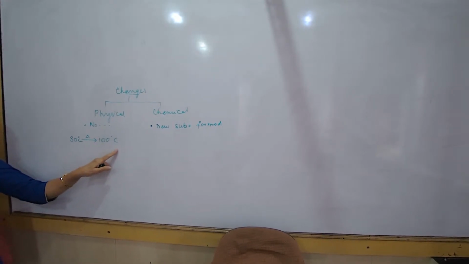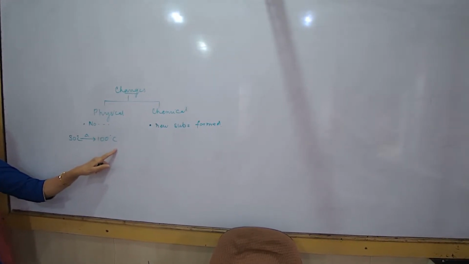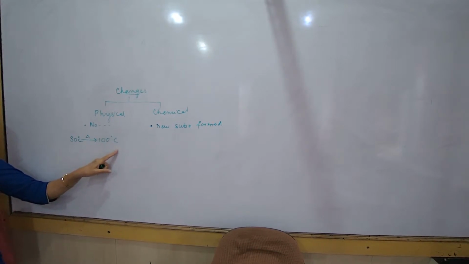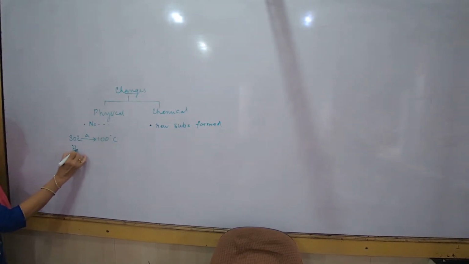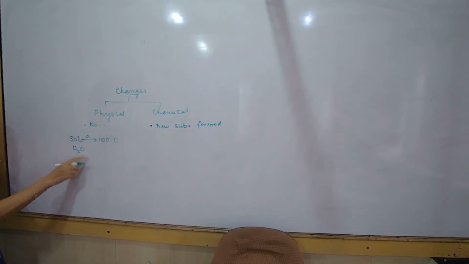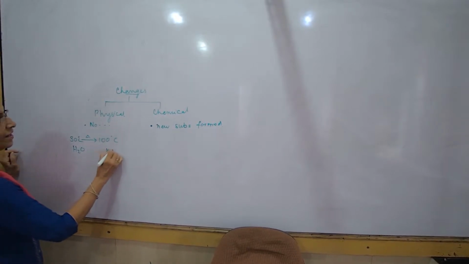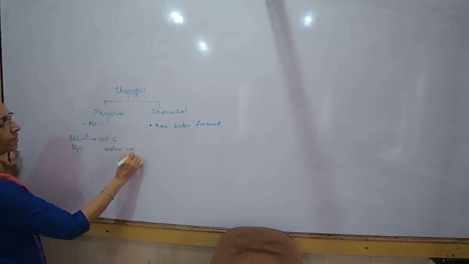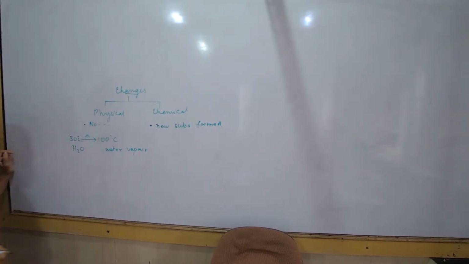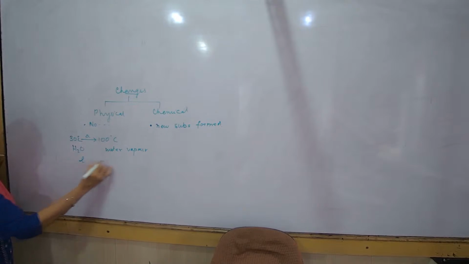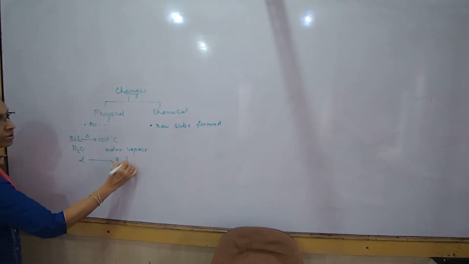And water makes a new substance. What is the formula for water? H2O. Okay. So it has got 2 atoms of hydrogen, 1 atom of oxygen. What is steam? Steam or vapor? It is water vapor. Correct? So it is water vapor. What will be the formula for water vapor? H2O. Only thing is there is a change of state. This liquid has become a gaseous state. That's all. Okay, this is also H2O.